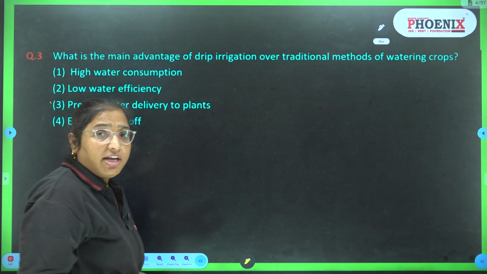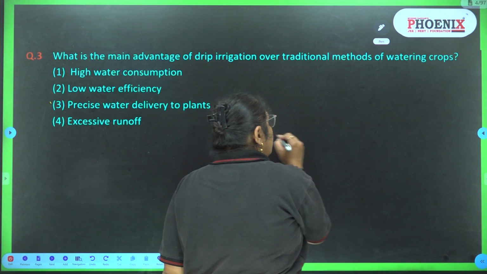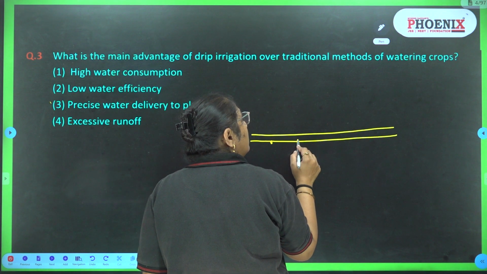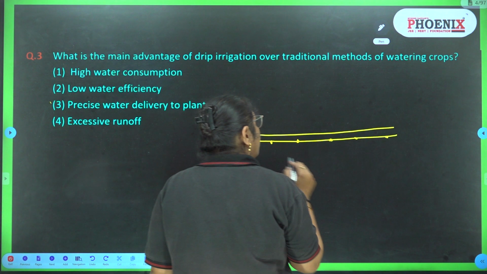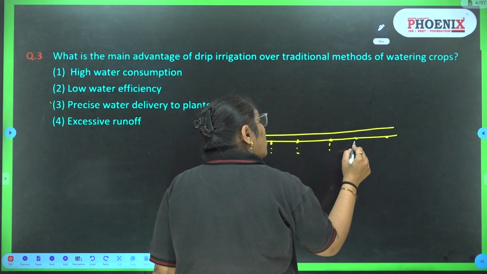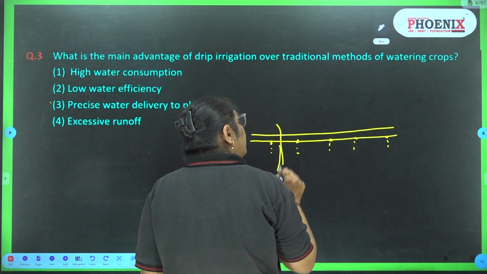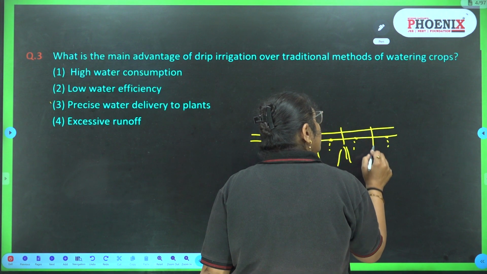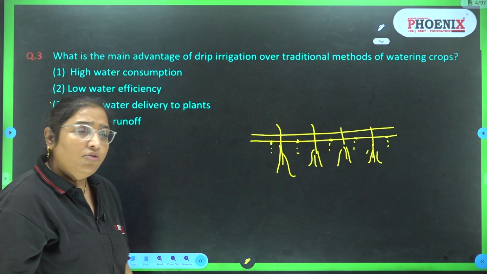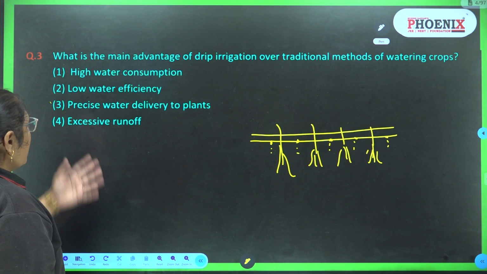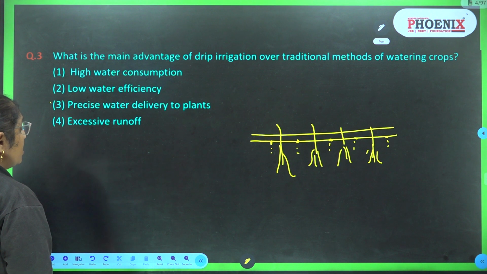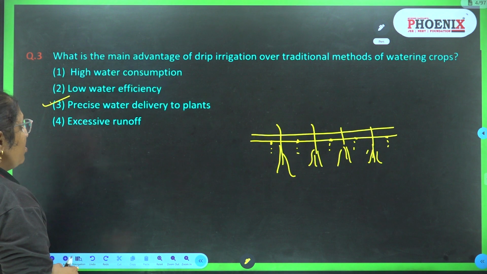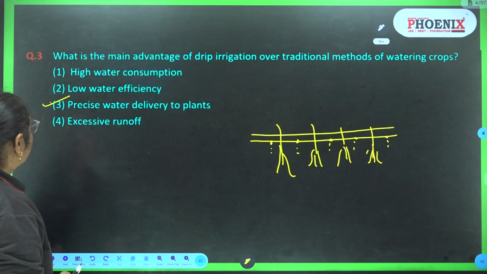So what is drip irrigation? Drip irrigation is, this is the pipe and it has the hole, particularly the water is coming drop by drop at the roots of the plants. Okay, so here very precise water is used. There is no wastage of water. So let's see the options, that is high water consumption, low water efficiency, precise water delivery to plants and excessive runoff. So the answer is precise water delivery to plants.